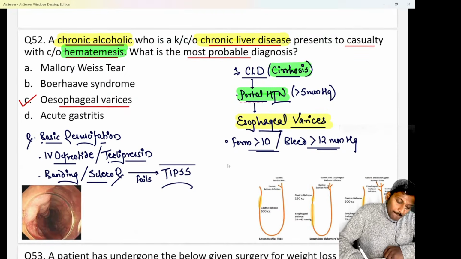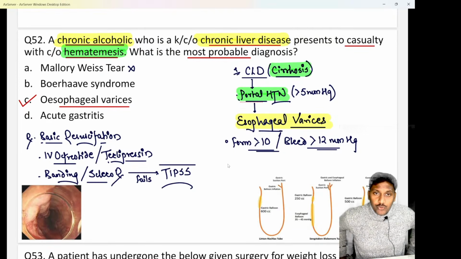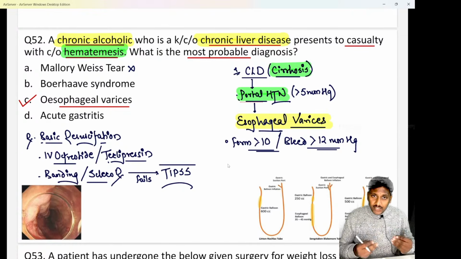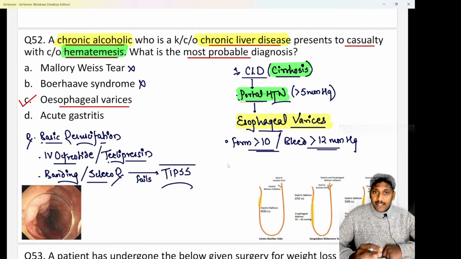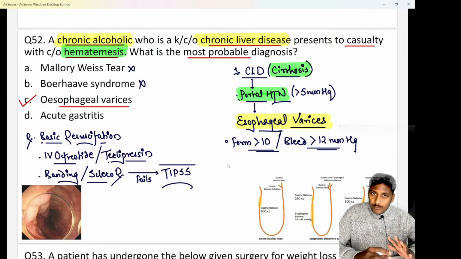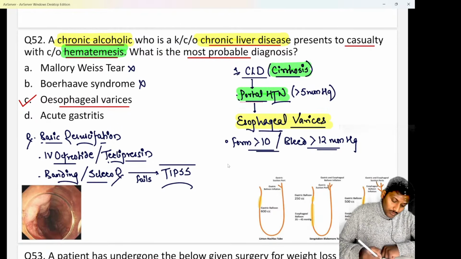Do remember, in Mallory-Weiss tear they would say a patient is a chronic alcoholic, but as I've told you, they would give you a history of binge drinking or binge eating and repeated episodes of vomiting or retching. Nothing of that sort has been given over here. In Boerhaave syndrome again the same history of a chronic alcoholic, but with a history of binge eating or binge drinking with multiple episodes of vomiting or retching. Okay, so that is important.